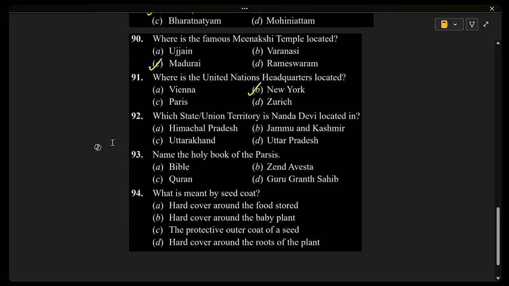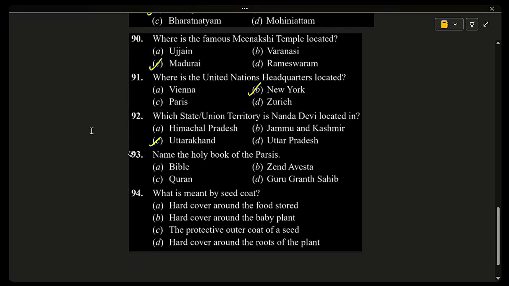92. Which state or union territory is Nanda Devi located in? Himachal Pradesh, Jammu and Kashmir, Uttarakhand, Uttar Pradesh. Answer is Uttarakhand. Nanda Devi is located in the state of Uttarakhand. It is the second highest mountain in India after Kanchenjunga and is part of the Himalayan range. Other options: Himachal Pradesh has many mountains but not Nanda Devi, and Jammu and Kashmir is a different Himalayan region.